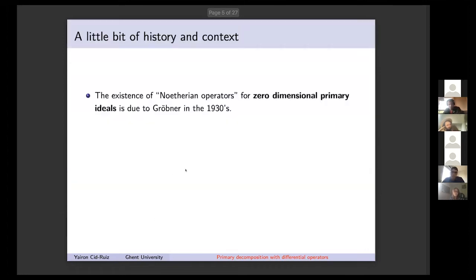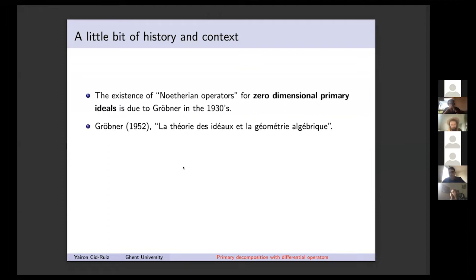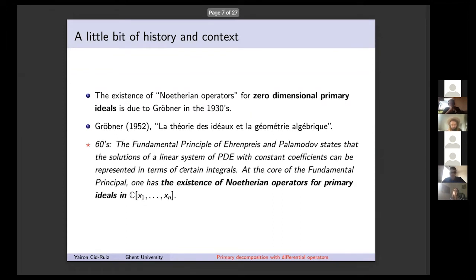Okay, but I want to recall just a little bit of history and context, because I find the history of this problem quite amazing. The first one that studied this problem was Gröbner in the 1930s, and he showed that you can describe any zero-dimensional primary ideal with the use of differential operators. And of course, what he used was Macaulay's inverse system. Then during his whole career, Gröbner was interested in this problem. And in a conference in Liège, he explicitly asked: I can describe zero-dimensional primary ideals with the use of differential operators, what can be done in the positive dimensional case? This turned out to be a quite difficult problem.